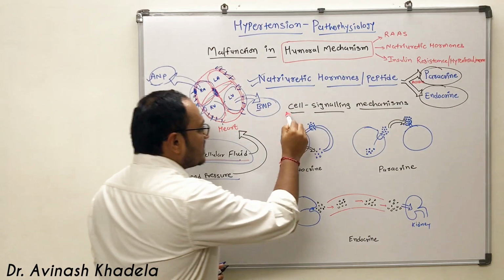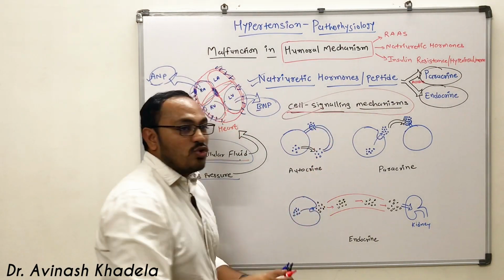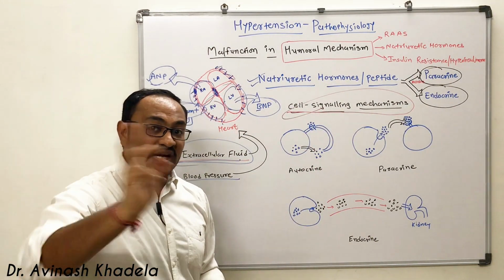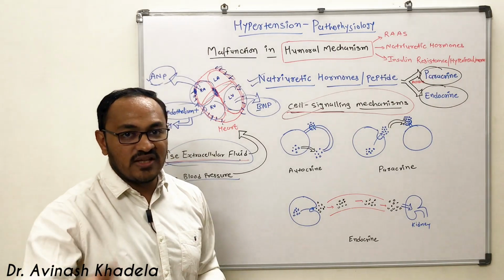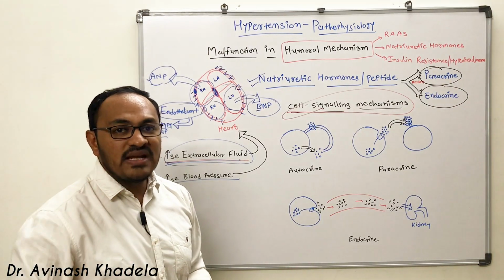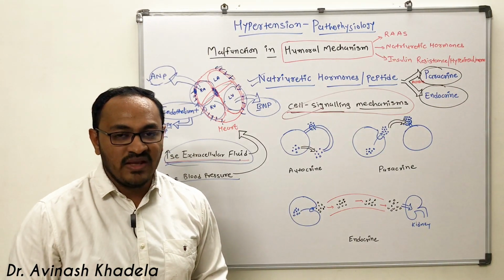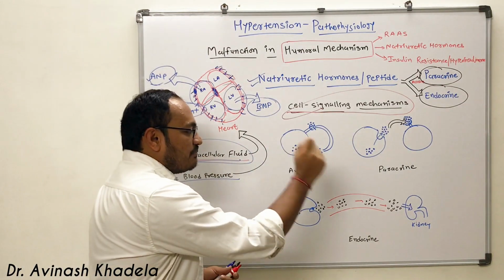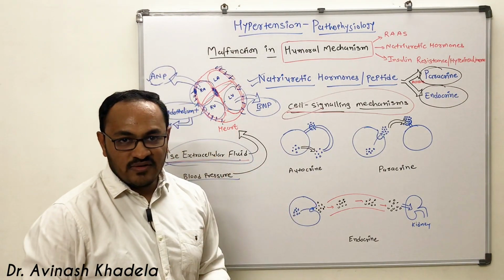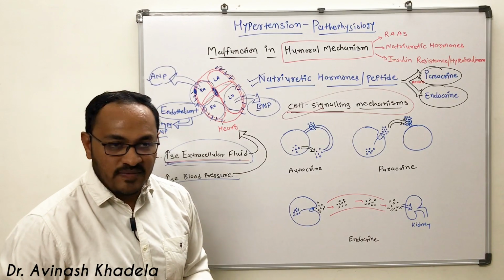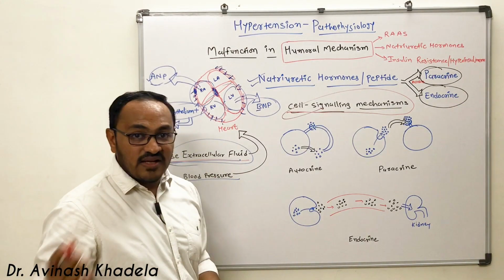We will discuss this to understand the concept of natriuretic hormone physiology in the human body. There are three main types of cell signaling mechanisms: autocrine, paracrine, and endocrine. First we will discuss autocrine. What is the autocrine cell signaling mechanism?